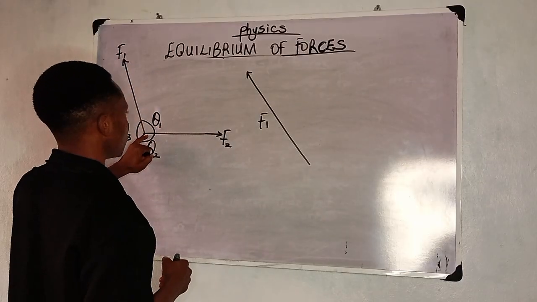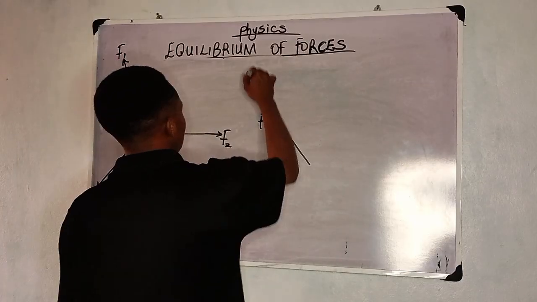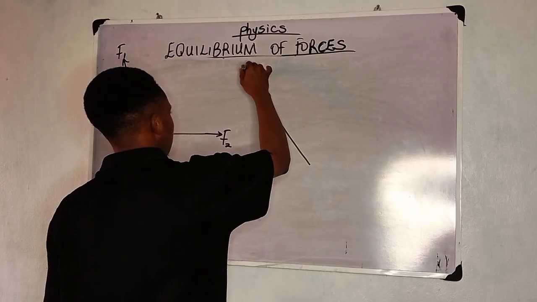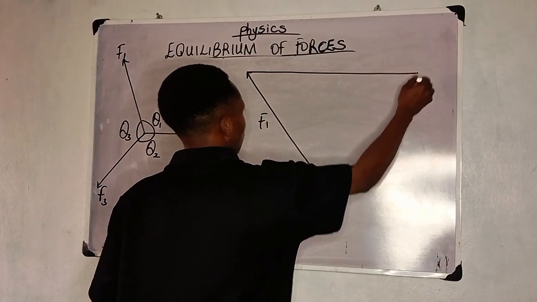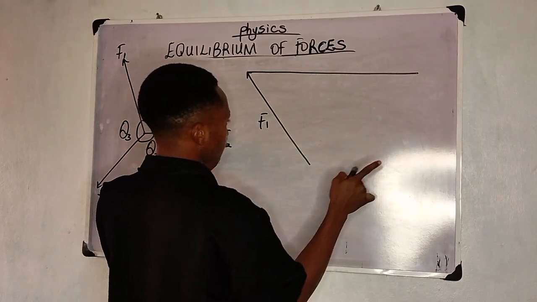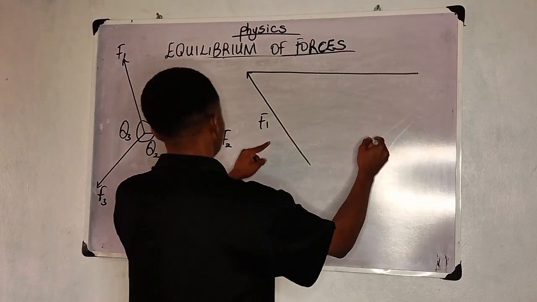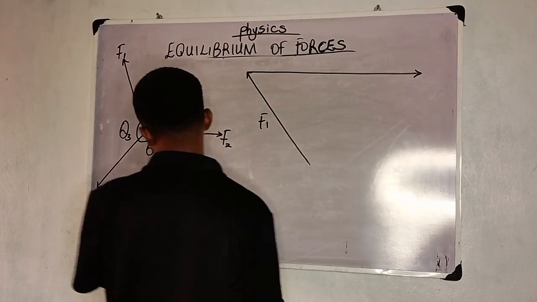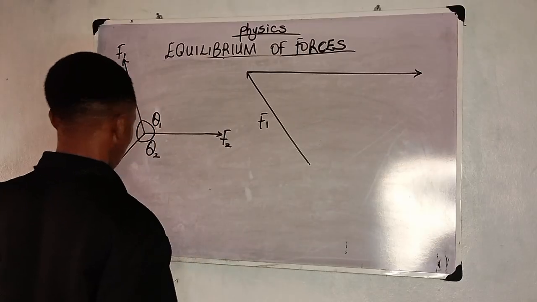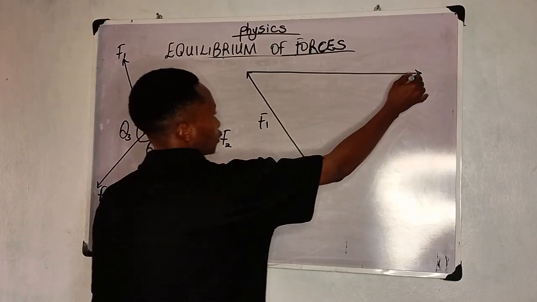Now go over to this. If it comes to this place, we can draw it like this. Look at the direction where it's acting. I don't need to do it like this. That's not where it's acting. It's acting towards this direction. I'm going to do this. Now look at this. The direction is going down. So I'll move it down.